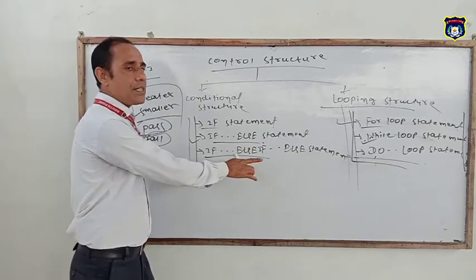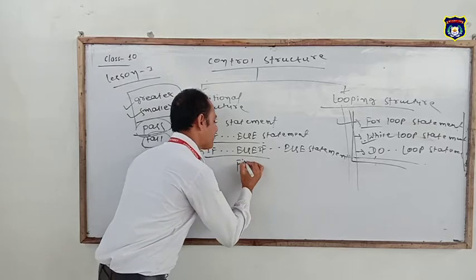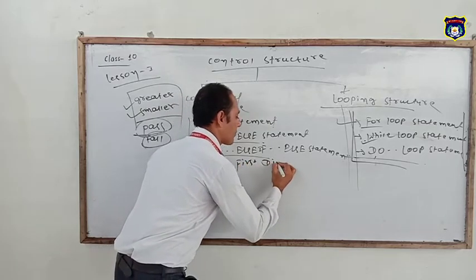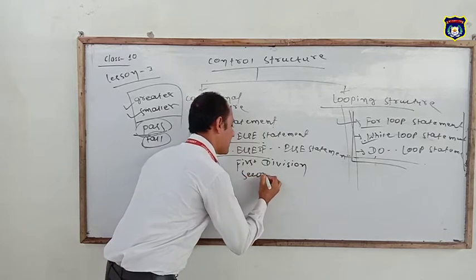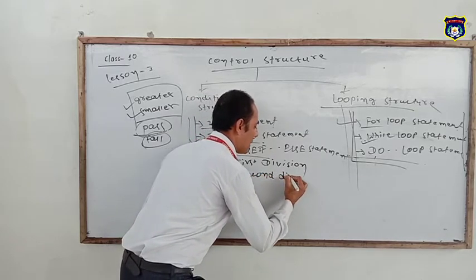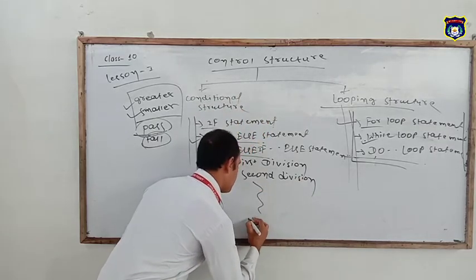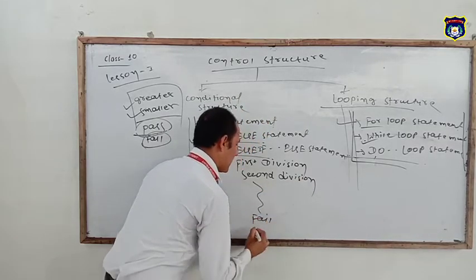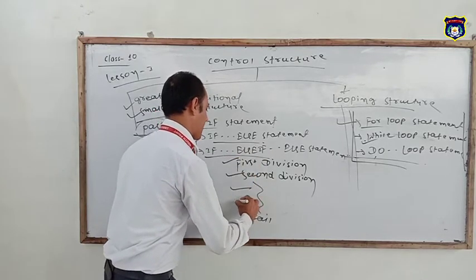An example of the multi-condition statement. A simple example: first division, second division, third division, and fail. That is many conditions. We have to create first division, second division, third division, fail.